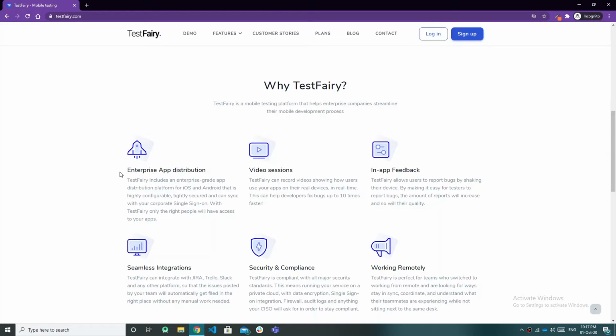TestFairy provides enterprise app distribution, which I told you about first, and video sessions. Video sessions means TestFairy can record videos showing how the user uses the app on real devices. So if a user says they are facing an issue, you would never like to say, please send me your video by capturing your screen recording. Instead, you can configure TestFairy to take the video recording of this user, and TestFairy will provide this option in your dashboard.